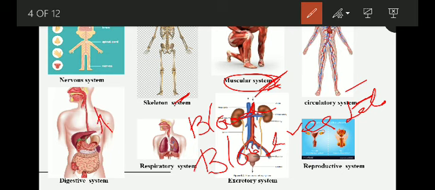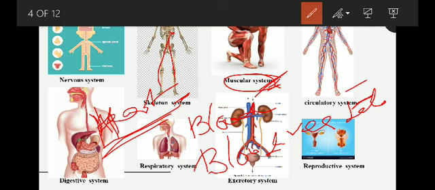We cannot forget about the heart. Without the heart we cannot live. What is the function of the heart? The heart pumps the blood, and it reaches from our heart to different organs of our body. It collects the blood and again pumps it to all parts of the body. Then what is the function of the circulatory system?